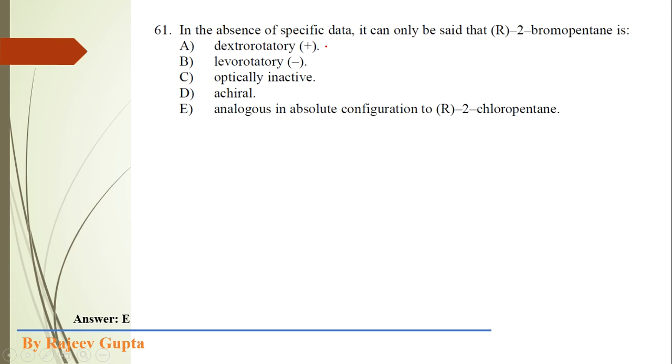In the absence of specific data, it can only be said that R-2-bromopentane is... see, R-2-bromopentane. According to the Cahn-Ingold-Prelog rules and chirality rules, we assign the configuration of the chiral center in this 2-bromopentane, that is R. And we know that this assignment is completely independent of specific data, the specific angle of rotation data.